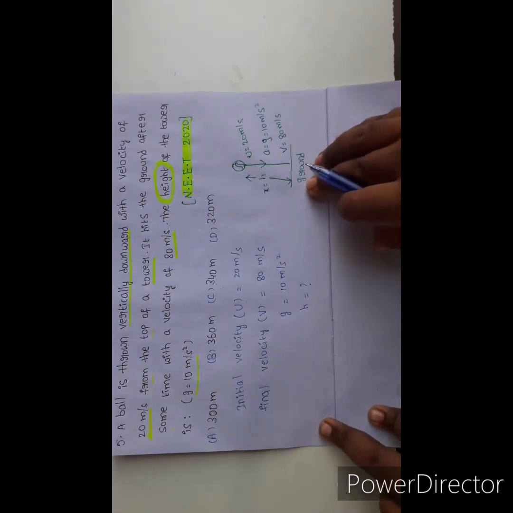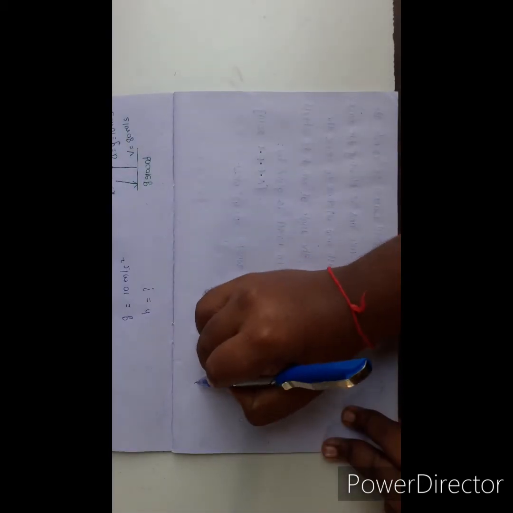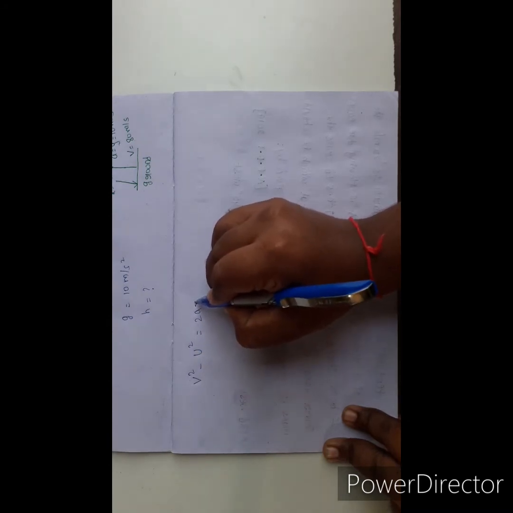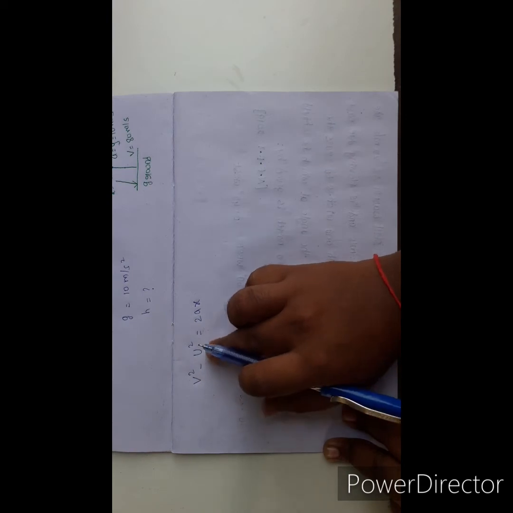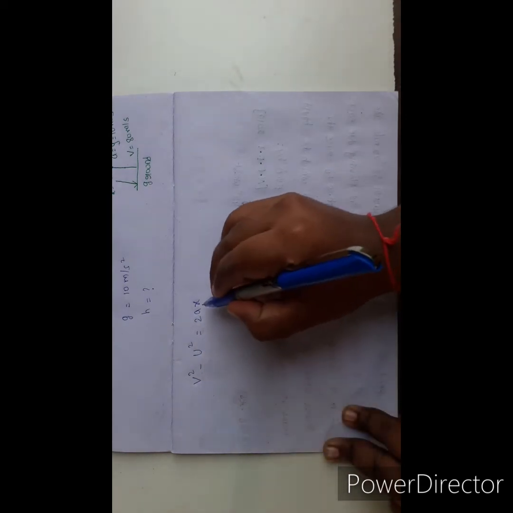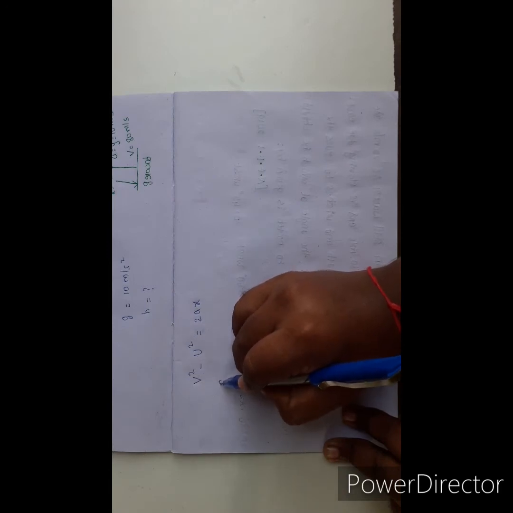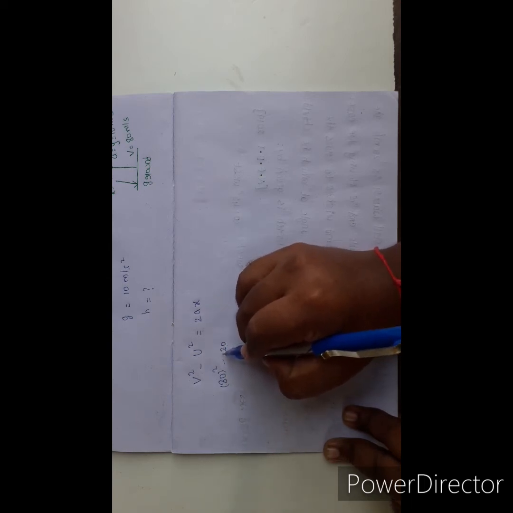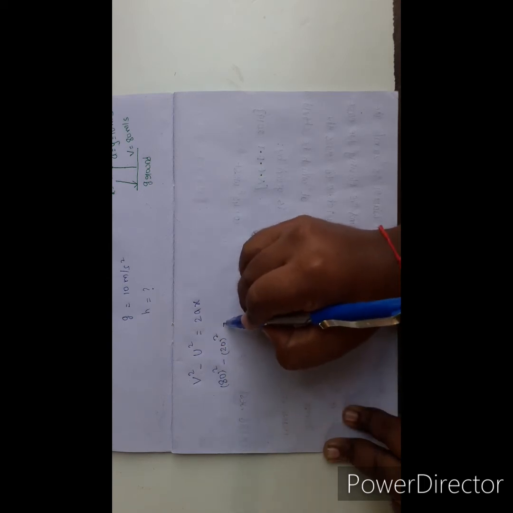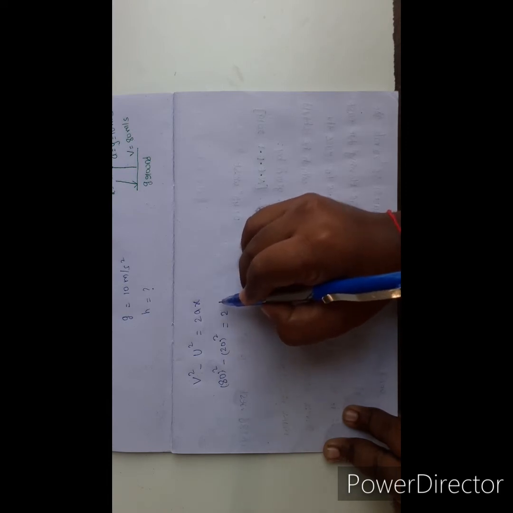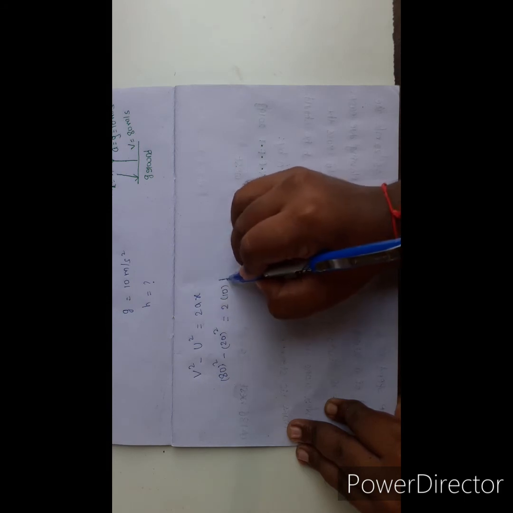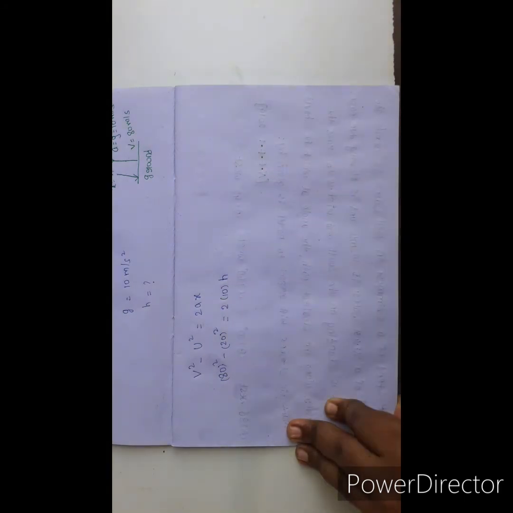Which equation of motion is suitable? v square minus u square equal to 2ax. Substitute the v, u, a values and also the x value. v equal to final velocity 80 meter per second, so 80 whole square. Initial velocity 20 meter per second, 20 whole square, equal to 2 into acceleration due to gravity value 10 into x, where we have to find the tower height h value.